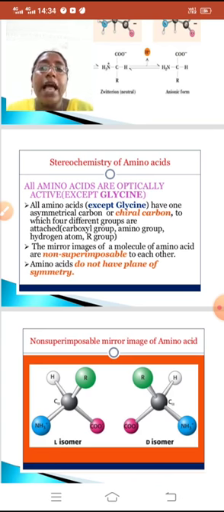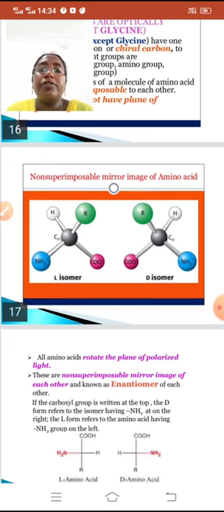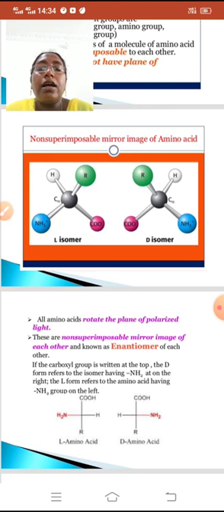All the other amino acids have one asymmetric carbon or chiral carbon to which four different groups are attached. What are they? Carboxyl group, amino group, hydrogen atom, and R group. Now the mirror images of amino acid molecules are non-superimposable to each other. Amino acids do not have a plane of symmetry. If we take one amino acid, it will exist in an L isomer form and a D isomer form. These both are non-superimposable mirror images of each other.